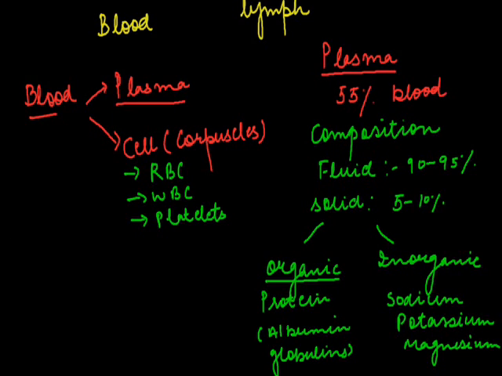Now coming to the corpuscles, first is the RBC. RBC is also known as the red blood corpuscle and the erythrocyte. It consists of a red pigment.